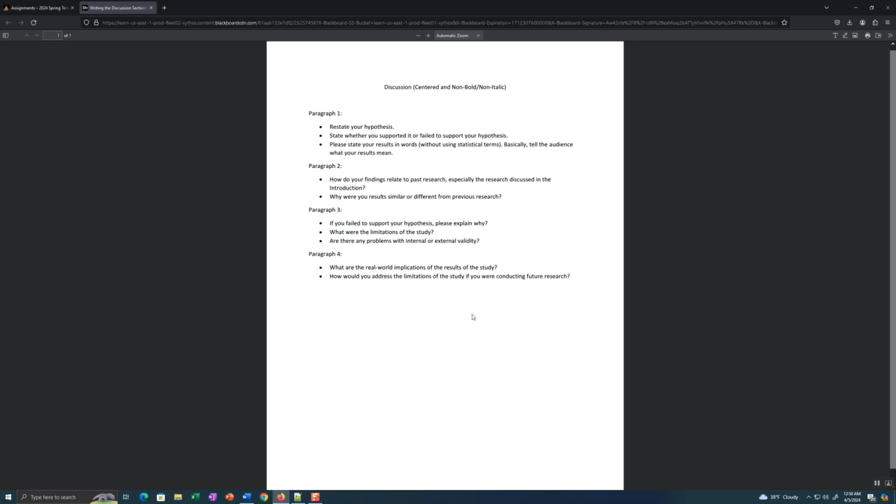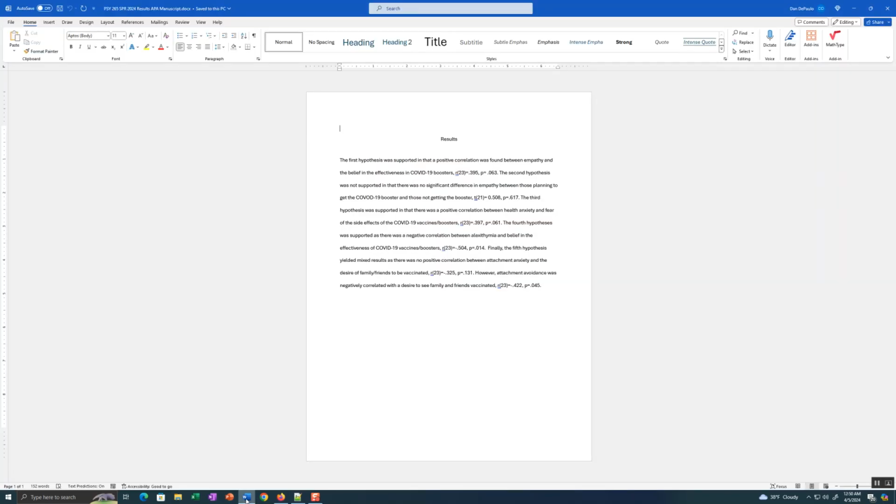So that's paragraph 3. Paragraph 4, what are the real-world implications of the results of the study? What does this study tell us? Well, it's only a small study. And does it tell us anything? Well, I think it does. I think we see here the relationship between empathy and the effectiveness of the booster shot. That's important. So people with empathy think more highly or take more seriously these pushes for vaccination.